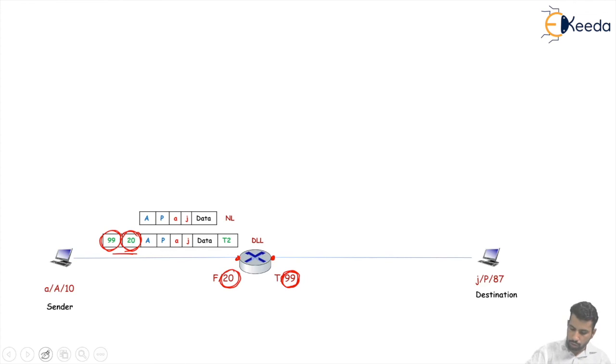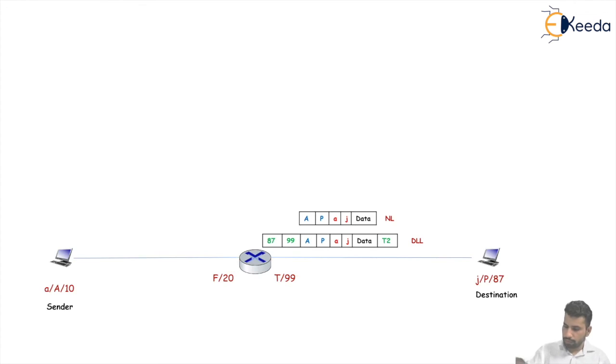The packet is passed to connection 2 with this information, and here connection 2 sees 99. The logical source address is A and the logical destination address is P, which is not matching with this router's address. So it also needs to forward the packet, changing the source physical address to 99 and the next hop address to 87, and puts the destination physical address as 87.